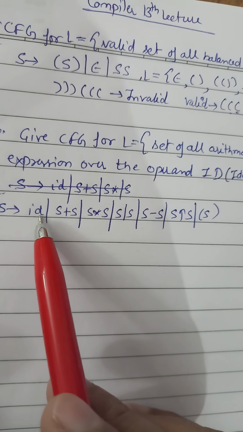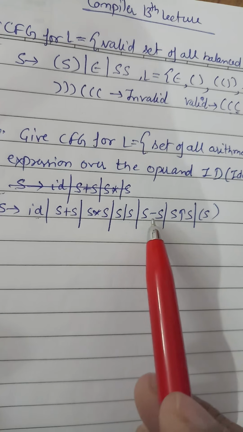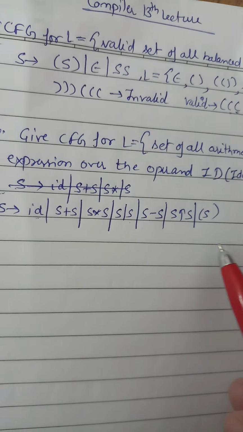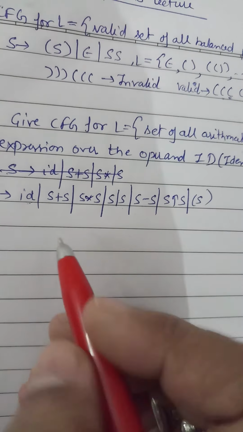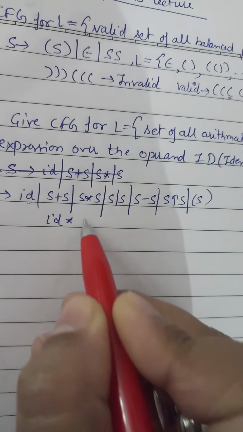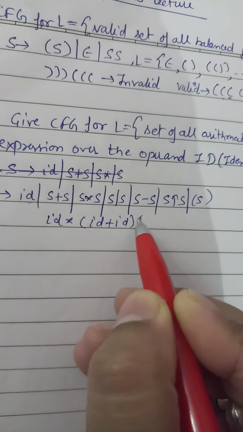Because the operand is id, first we write id, then plus, then multiplication, then division, then subtraction, then power, and then bracket. So suppose we have this string id star id plus id.